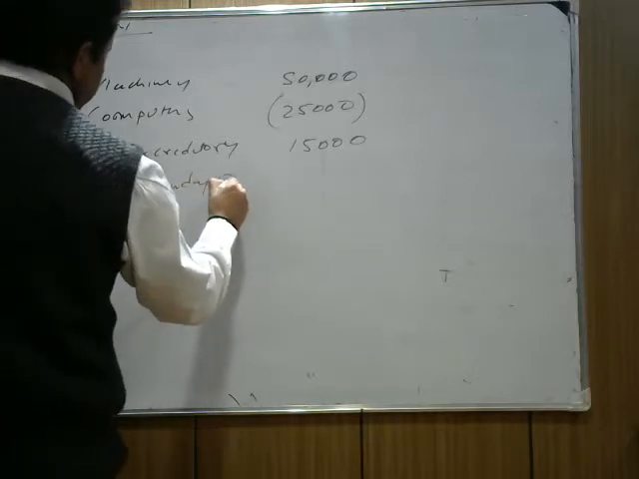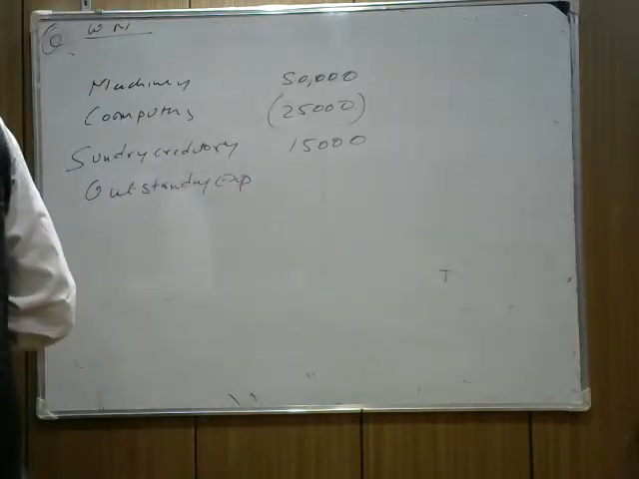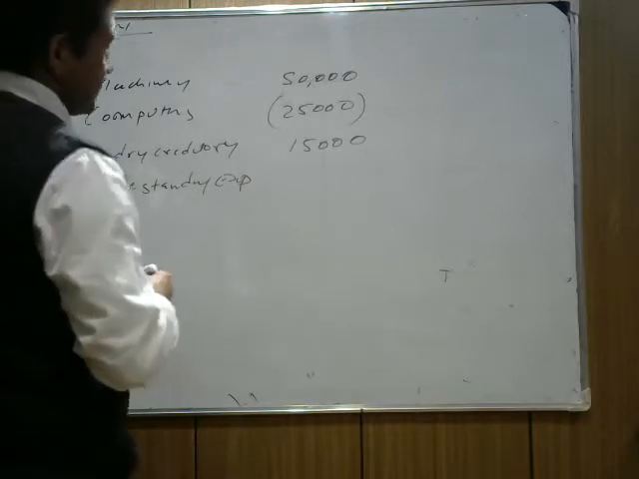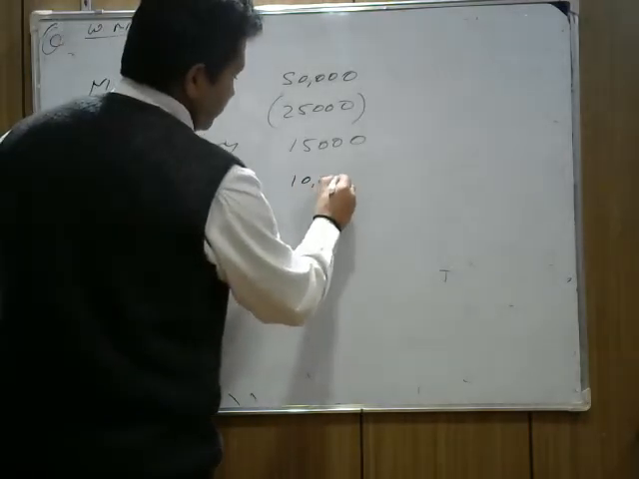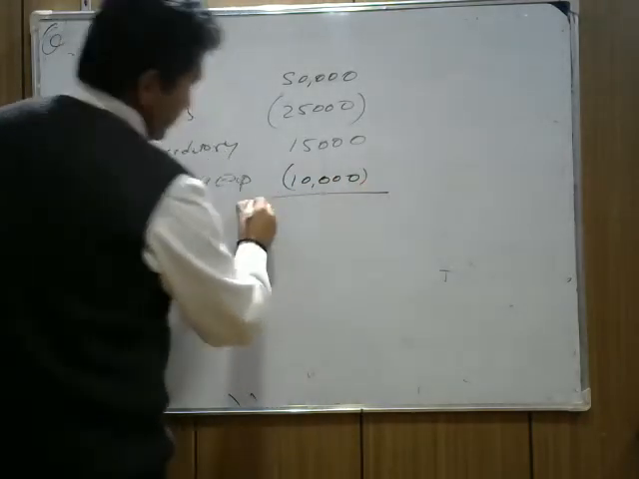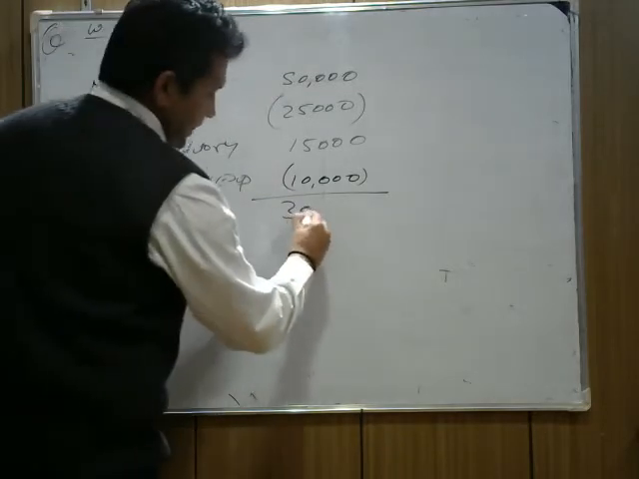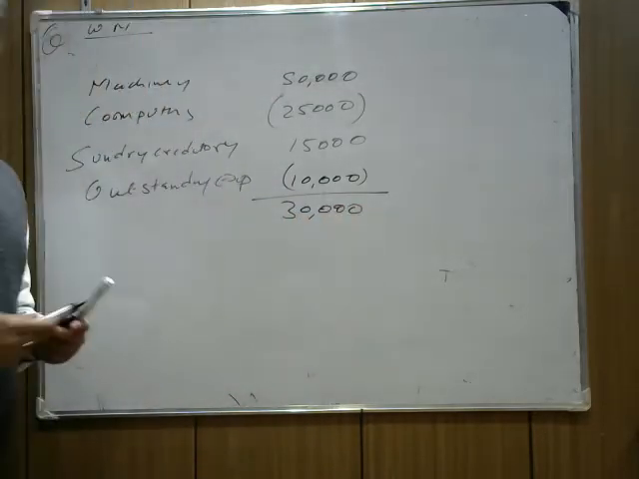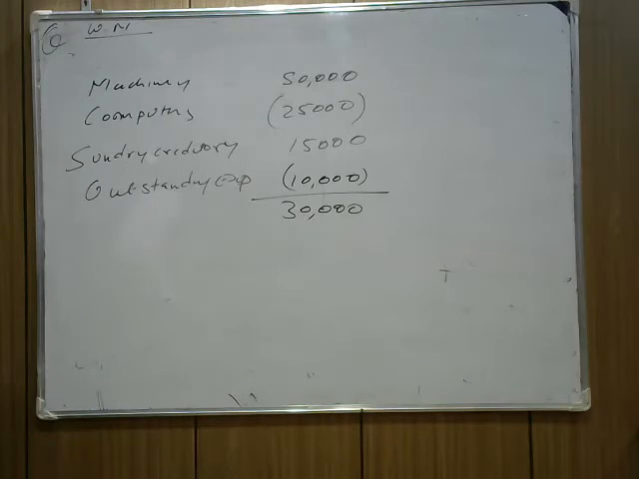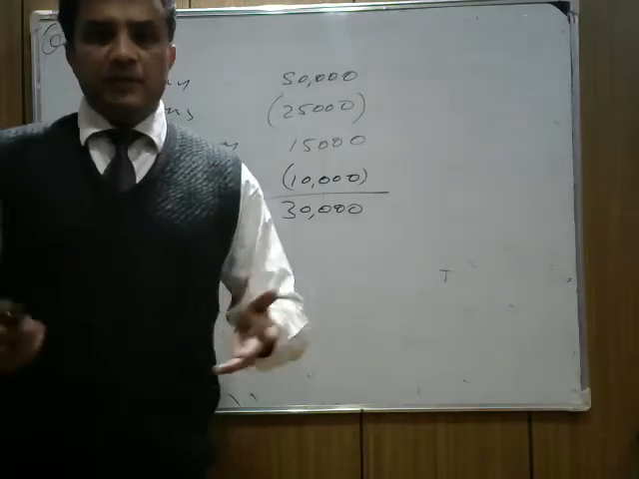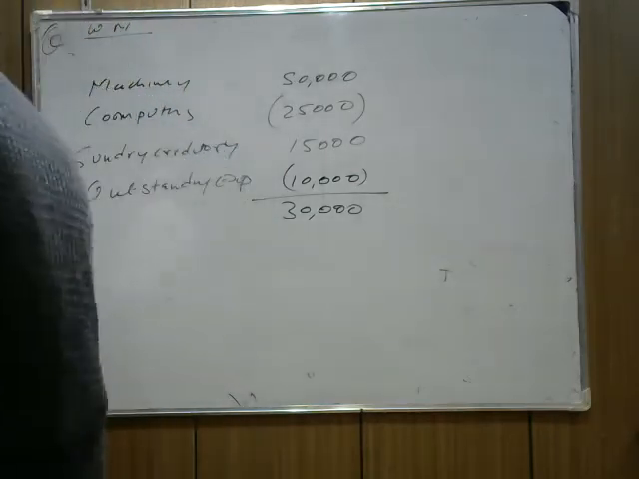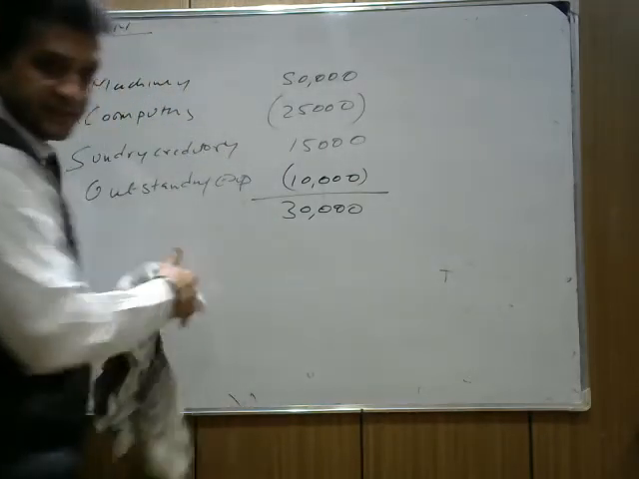Then outstanding expenses. We have to pay 10,000 more. It's an expense for us. Now do it, and you get 30,000 as profit. Yes or no? You get 30,000 as profit. Then we need to find gaining and sacrificing. I hope this is clear.